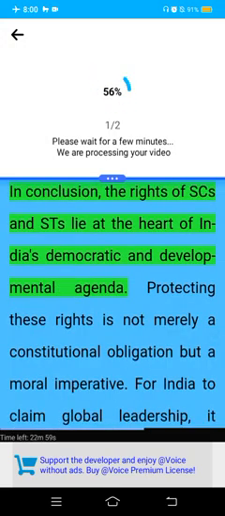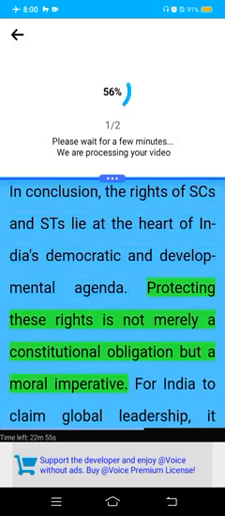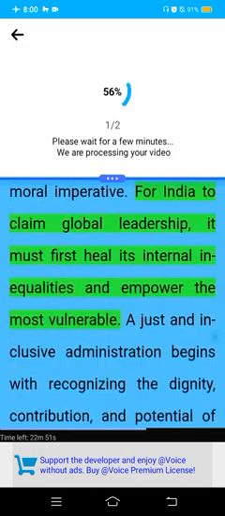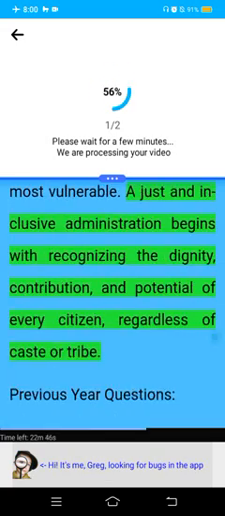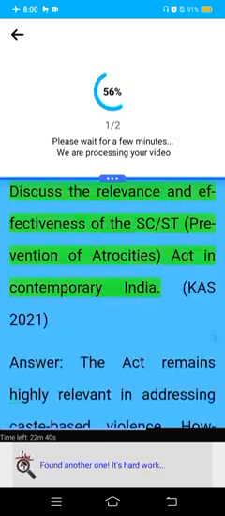In conclusion, the rights of SCs and STs lie at the heart of India's democratic and developmental agenda. Protecting these rights is not merely a constitutional obligation but a moral imperative. For India to claim global leadership, it must first heal its internal inequalities and empower the most vulnerable. A just and inclusive administration begins with recognizing the dignity, contribution, and potential of every citizen, regardless of caste or tribe. Previous year questions. Discuss the relevance and effectiveness of the SC/ST Prevention of Atrocities Act in contemporary India.